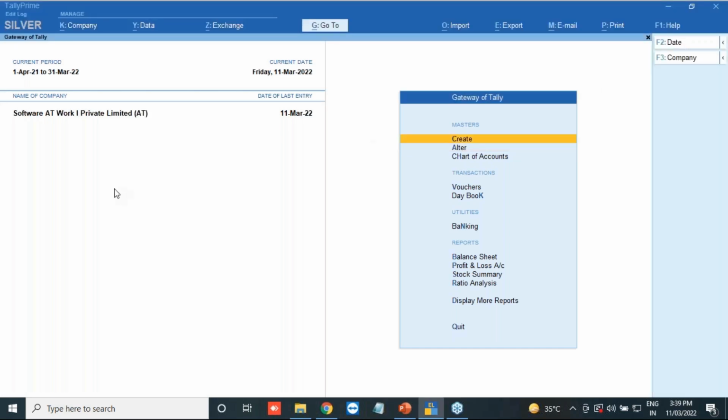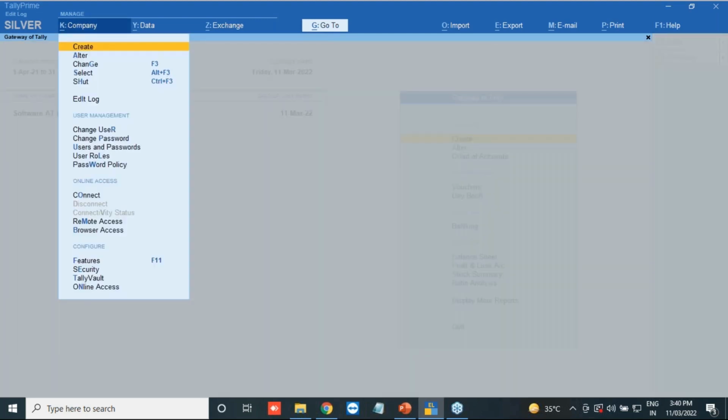Okay, so this is my company, Software at Work India Private Limited, Audit Trail. So this is my company, and let us understand how it will work. Suppose I have 3 users. I will make it a bit clear and very easy for you. So suppose here I will just show you. Here I have the edit log.